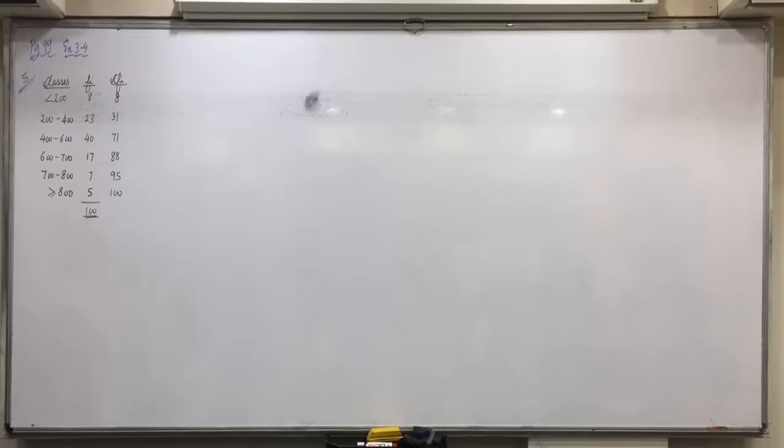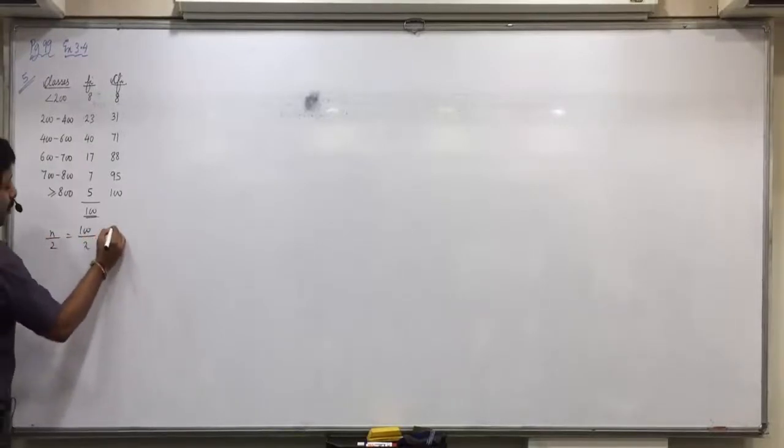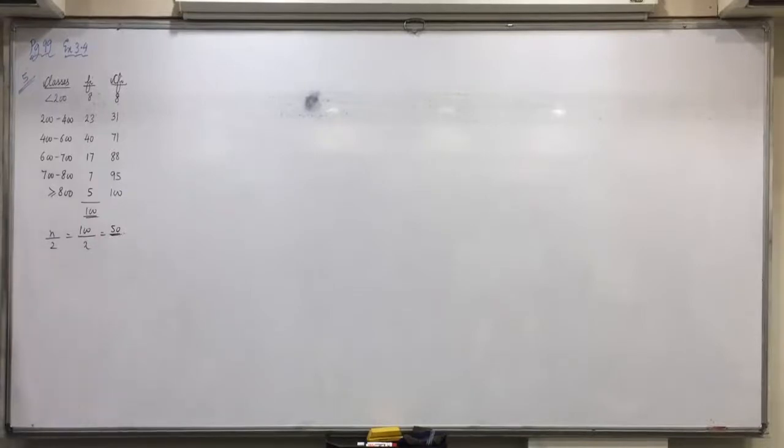Now, for median, Jinal, first step. Plus 1 is not to be done in continuous frequency distribution. Why we don't do plus 1? We lose 1 degree of freedom because the answer is only approximate. So first we'll do n by 2, 100 by 2, that is 50. Okay, then Abhinav, second step.